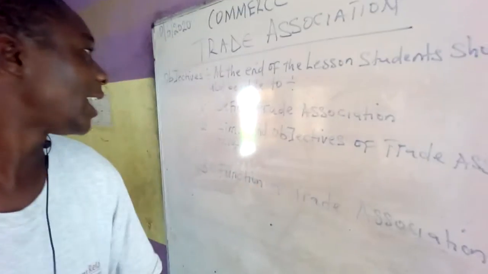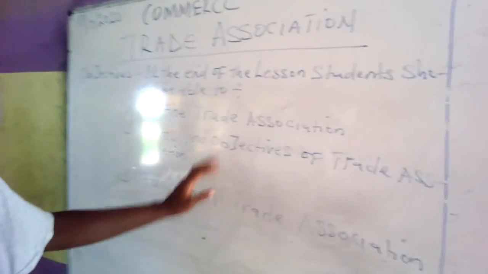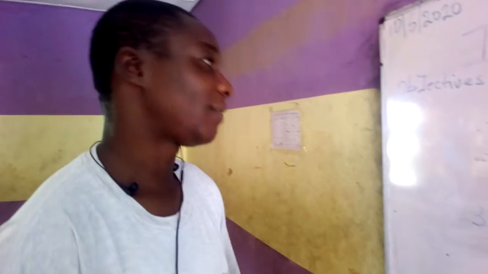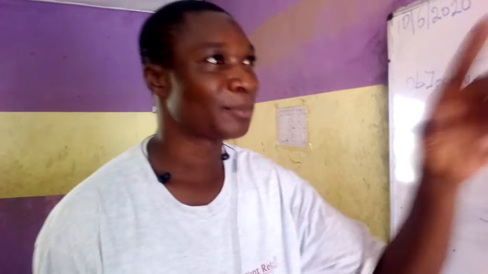Now, coming to aims and objectives of trade association. One, to ensure that members provide quality goods and services. As a member of this body, you are expected to provide quality service to your clients, to your customers. They make sure that their members abide by the rules and regulations governing the association.